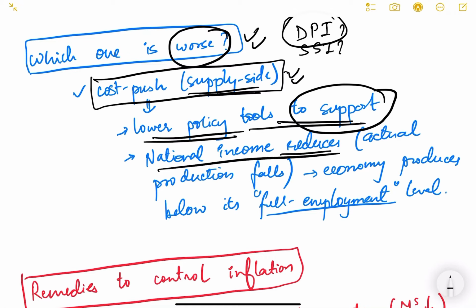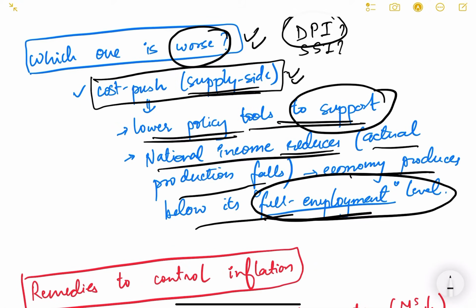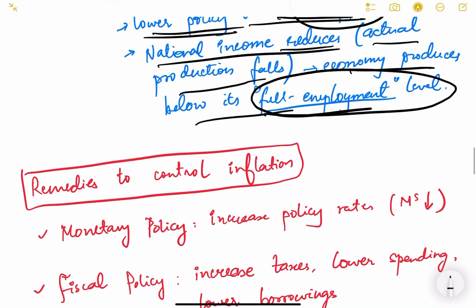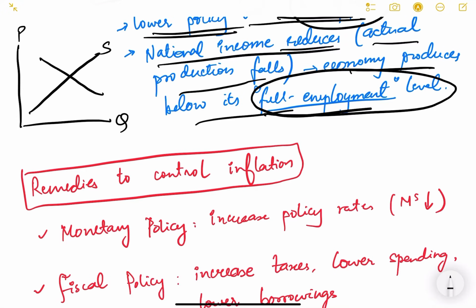Also, national income reduces, actual production falls, and the economy produces below its full employment level. What is the meaning of this? I'll explain. See, this is the supply, this is the demand. As I have told you, in supply side inflation, the cost of production increases. So basically, the supply curve shifts upwards, meaning for the same quantity, it now demands more price.